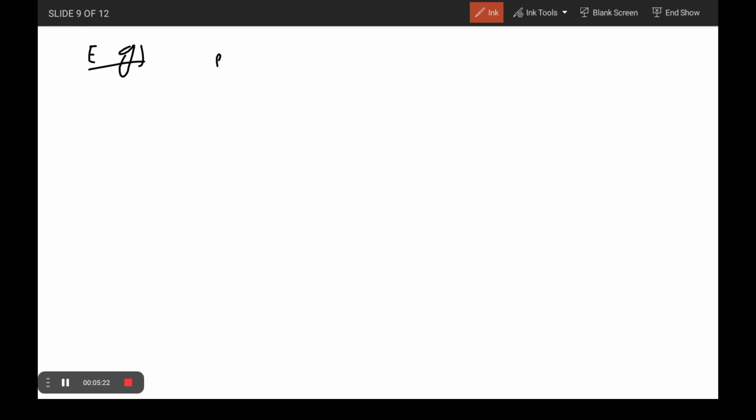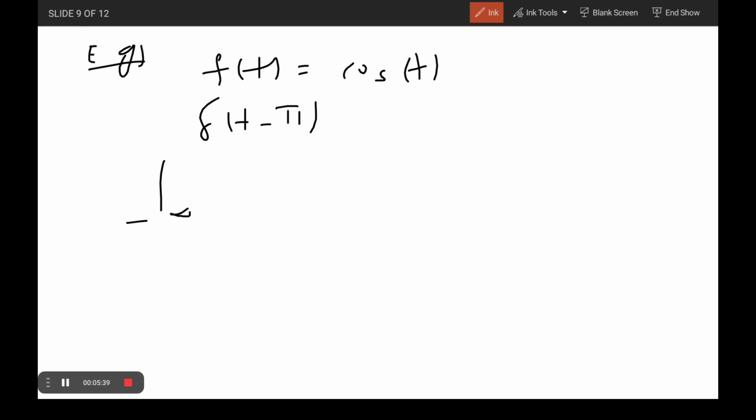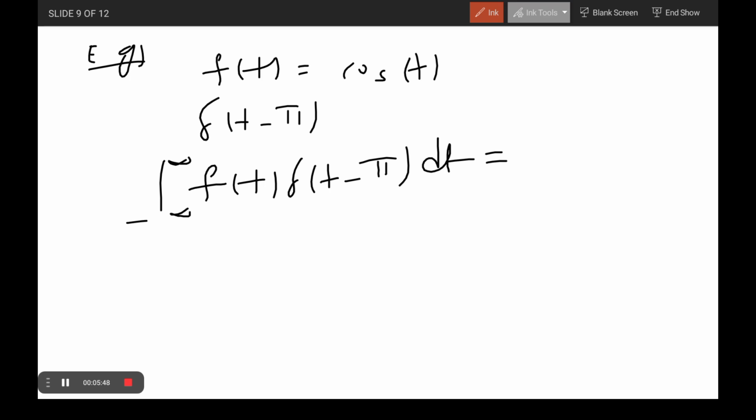Here f of t is equal to cos of t and del of t minus pi. From the shifting property, the integral of f of t into del of t minus pi dt, from the basics of this function, is obviously equal to f of pi.